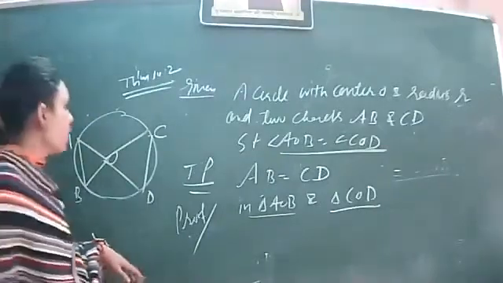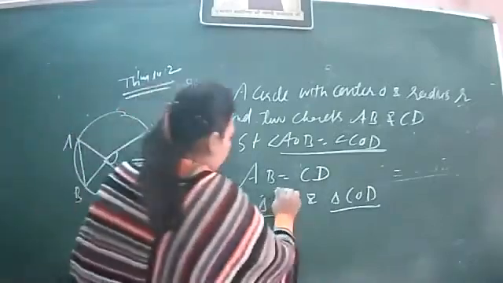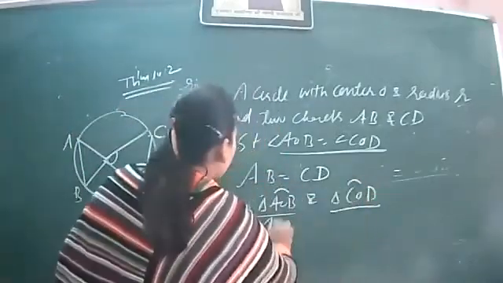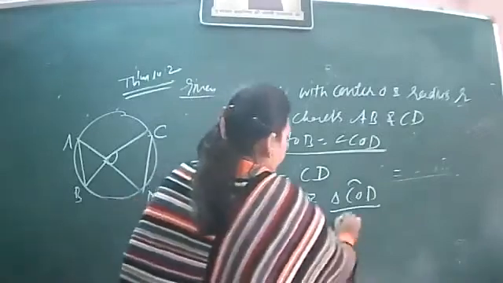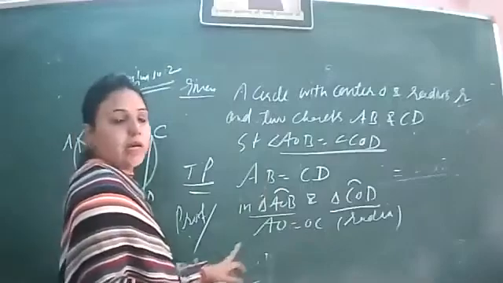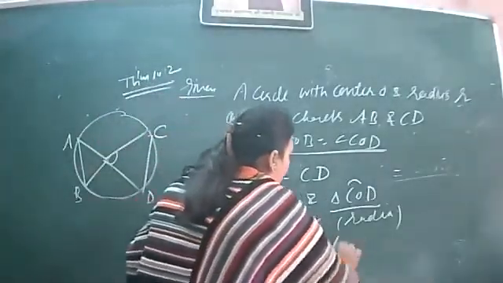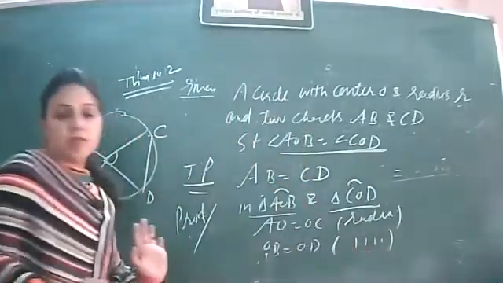We'll prove them to be congruent. First thing, the same as I used in the previous theorem, AO equal to OC, radii of the circle, right? And then OB is equal to OD, again radii of the circle.